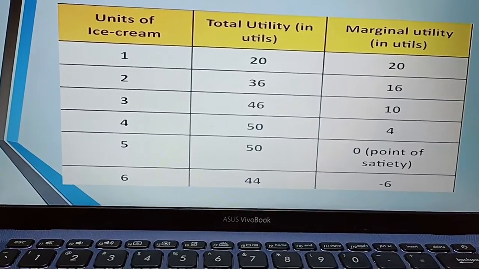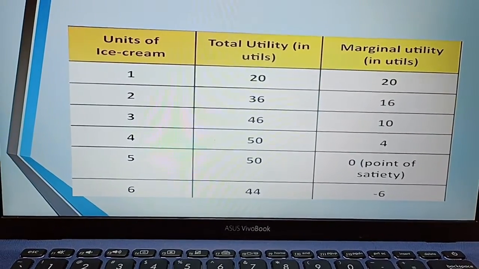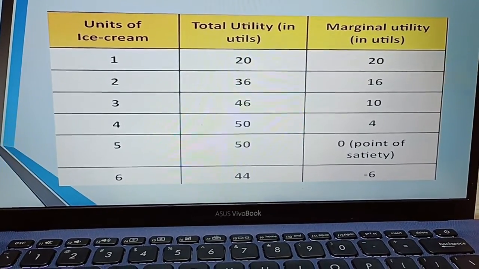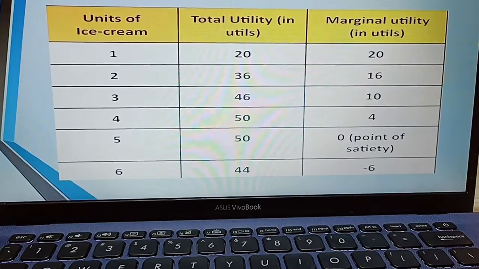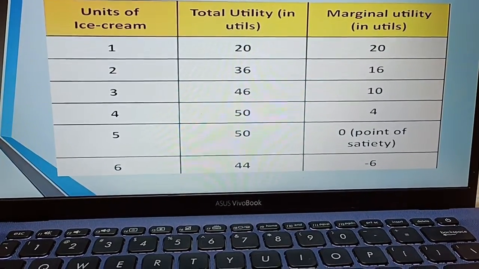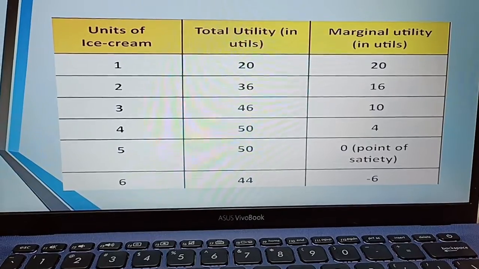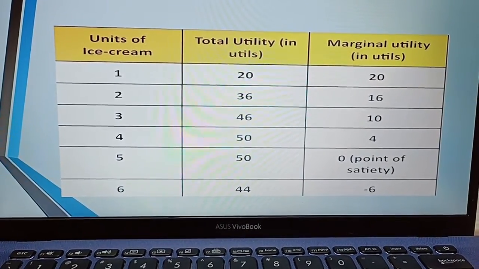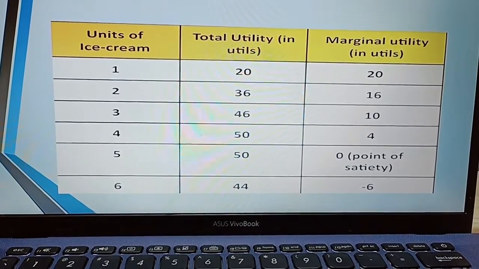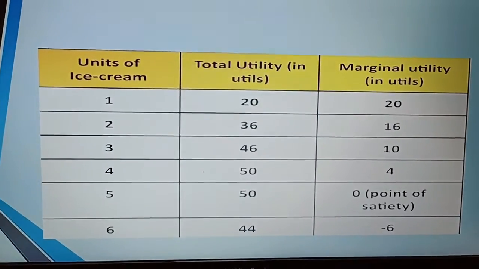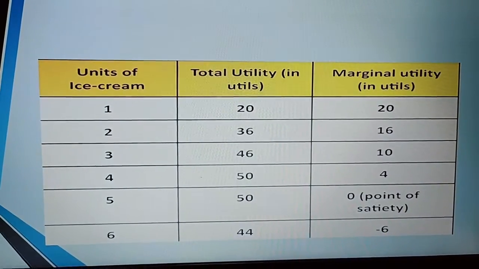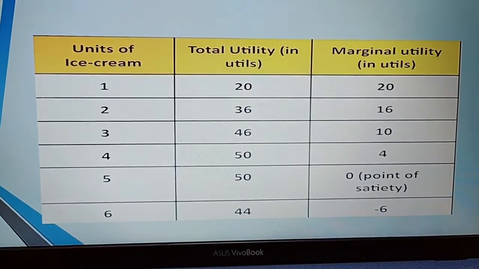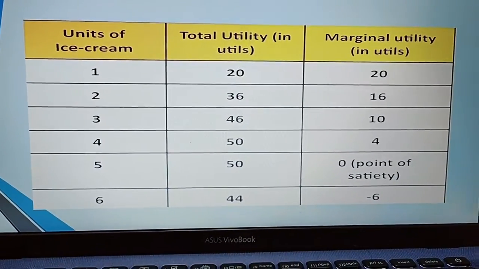The first column talks about the number of units of ice creams consumed. The second talks about the total utility that has been derived from each ice cream. So when the first one has given 20, the second has added some to it. Hence, the satisfaction now totally amounts to 36. The third ice cream when eaten adds on to the existing satisfaction and hence the total satisfaction increases to 46. And it goes on. Marginal utility column, the third one, talks about how much contribution to satisfaction did the single unit of ice cream give.